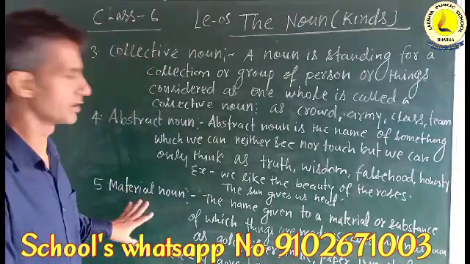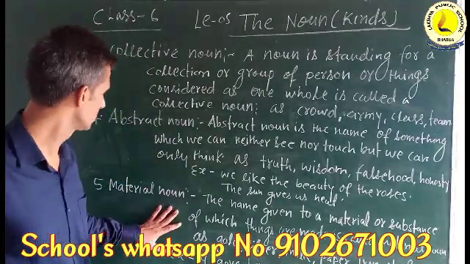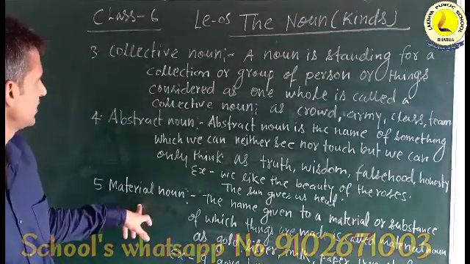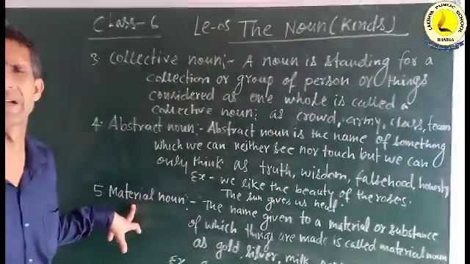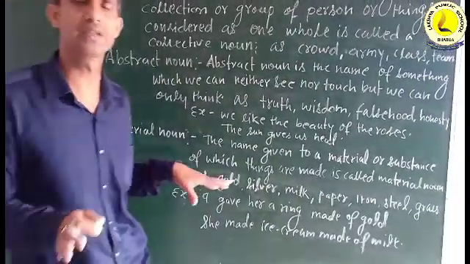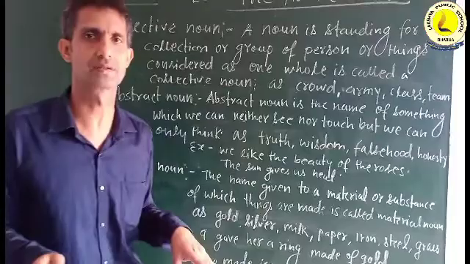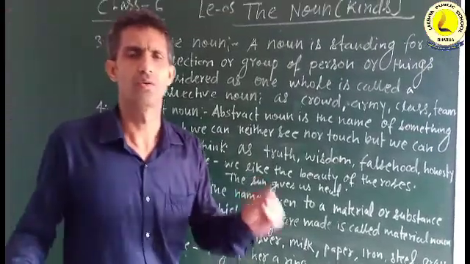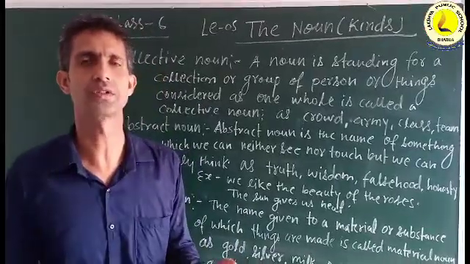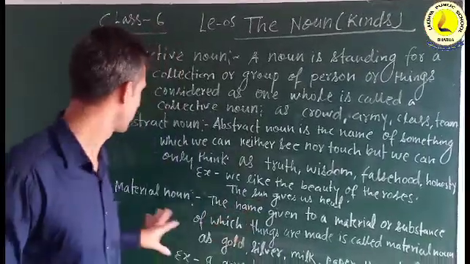And next, material noun. It comes from the word matter. Matter, you know, according to science, is a thing which occupies space, like air, water, everything in the world which occupies space is called matter.